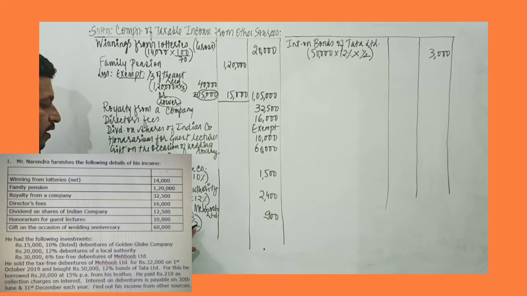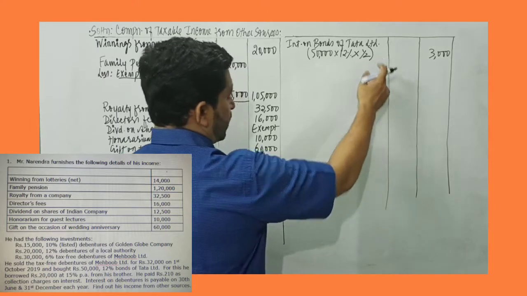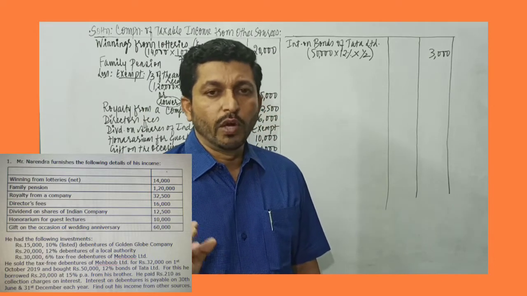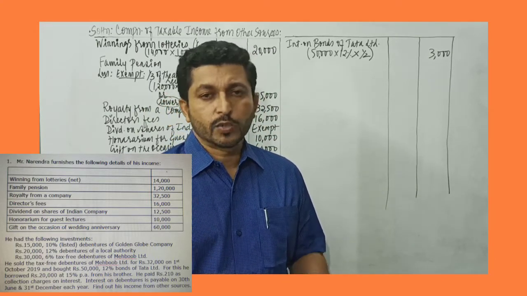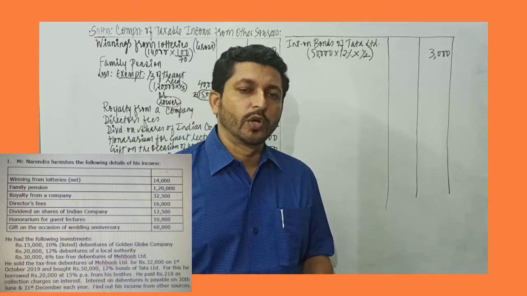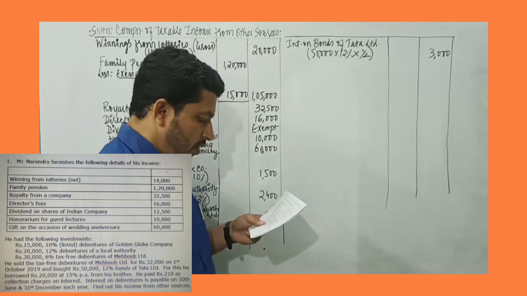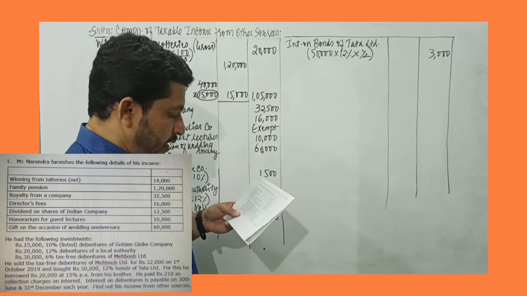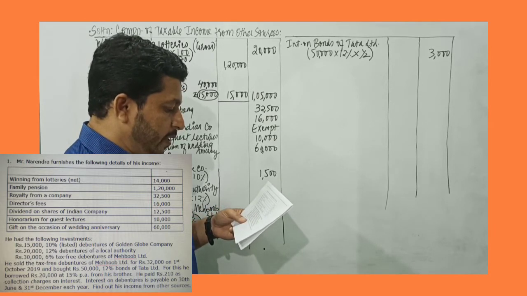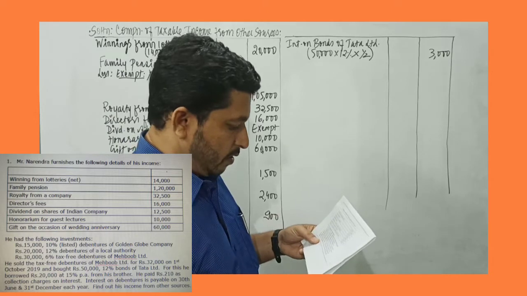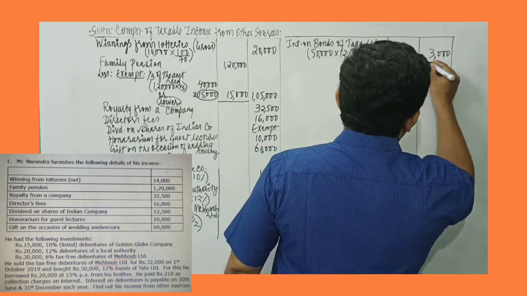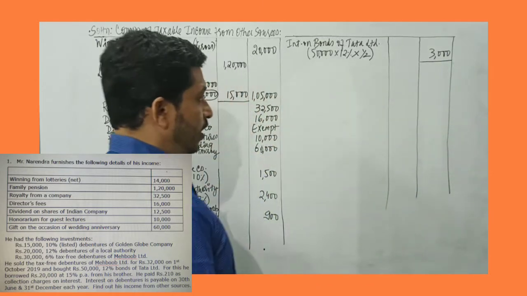So for half the year, in the month of June, he receives interest on debentures of Mehboob Limited, and for the other half in the month of December, he receives interest on bonds of Tata Limited. Remember, on the record date, whoever is the owner, he is eligible to receive interest for that period. Whether he is holding for 1 month or 2 months, it does not matter. Remember this. Now he sold tax-free debentures, he bought 12% bonds of Tata Limited, that's done. For this, he had borrowed rupees 20,000 at 15% per annum from his brother. Then he paid 210 as collection charges, then interest is paid. So these are the amounts which are to be added, because the rest are all deductions.